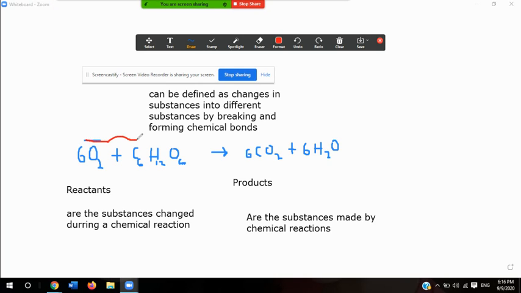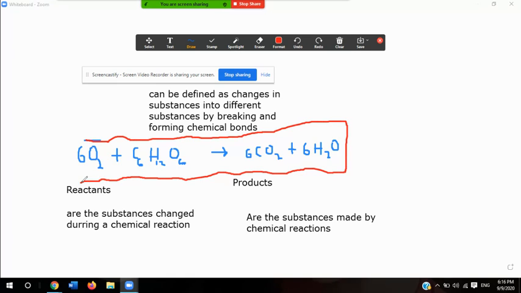So this that you see, kind of boxed in red, is what we call a chemical equation. A chemical equation basically just illustrates what happened. It illustrates what reactants I have at the beginning, in what direction the reaction goes, and what products I have at the end. So this chemical equation is explaining the process in which oxygen and sugar are broken down into water and carbon dioxide.